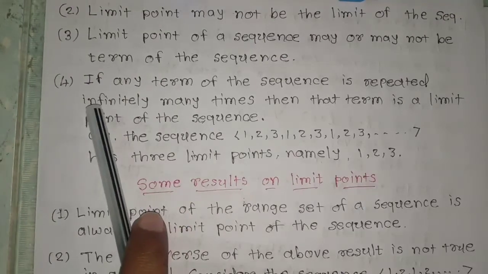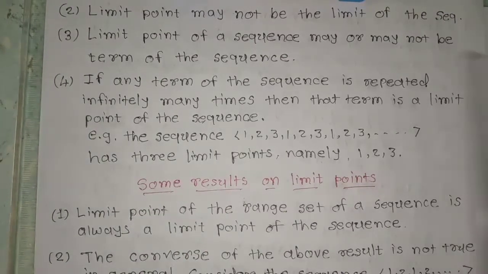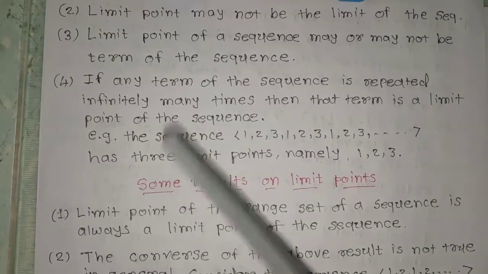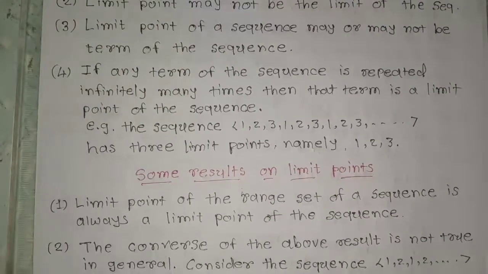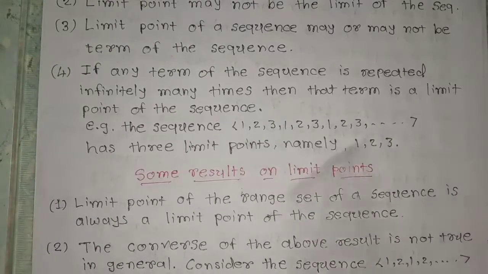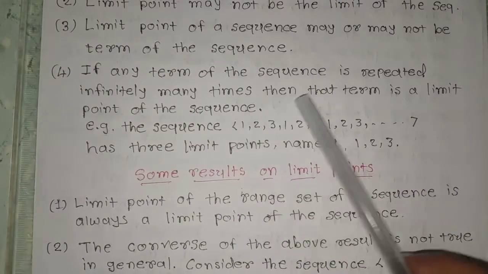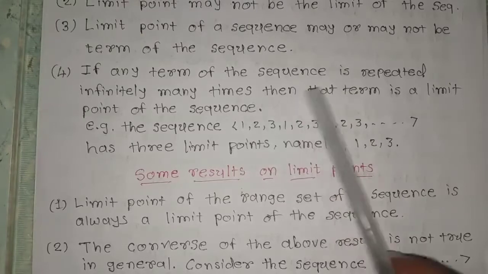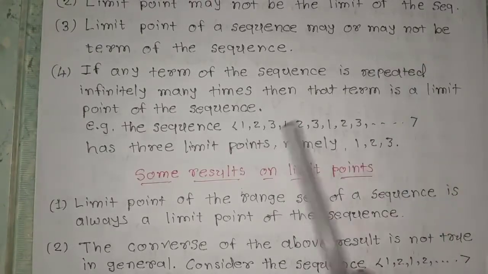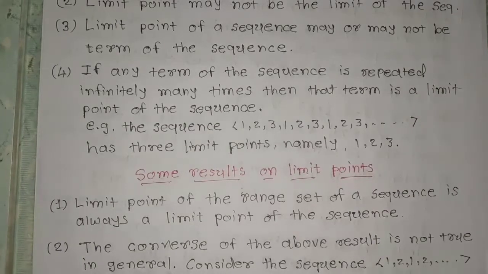Next, if any term of the sequence is repeated infinitely many times, then that term is a limit point of the sequence. Now this result came. For example, the sequence 1, 2, 3, 1, 2, 3, 1, 2, 3 has 3 limit points, namely 1, 2 and 3. You can make any number of terms here. If I take 1, 2, 3, 4, 1, 2, 3, 4, 1, 2, 3, 4, then 1, 2, 3 and 4 will be the limit points of the sequence.